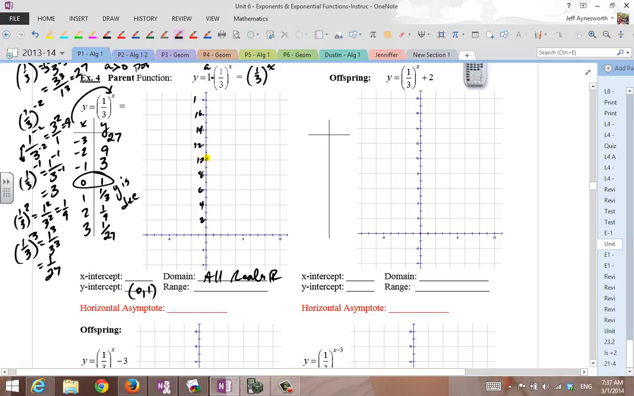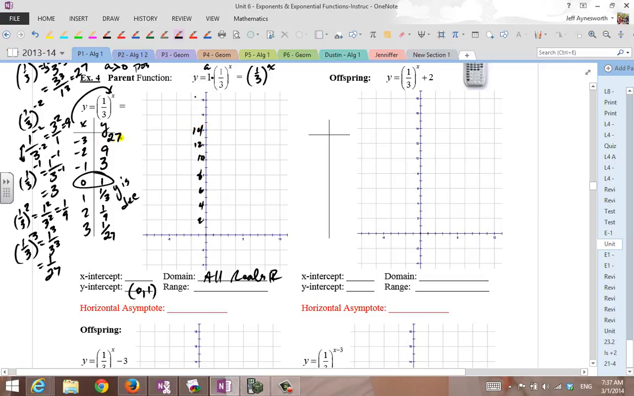Do I want to do that? 4, 8, well, let's see. 4, 8, 12, 16, 20, 24, 28. I could do that. Nah, I'll just plot everything but the first point. So 2, just make it easy on you guys. So 2, 4, 6, 8, 10, 12. That should be good enough.